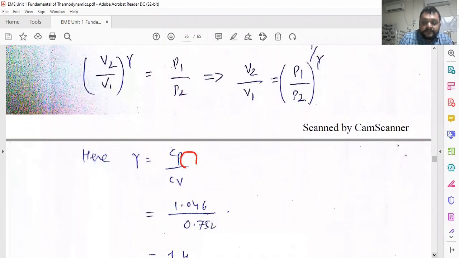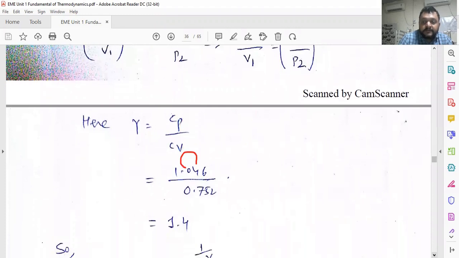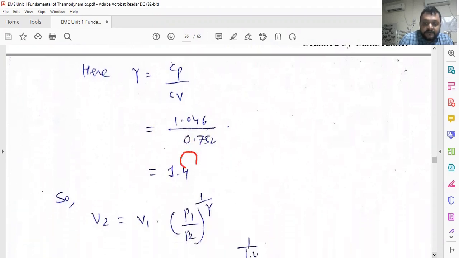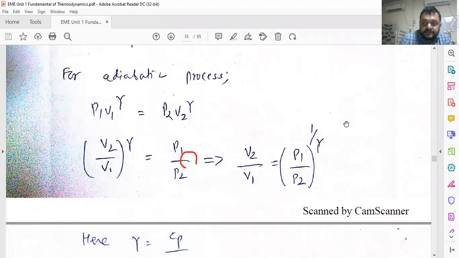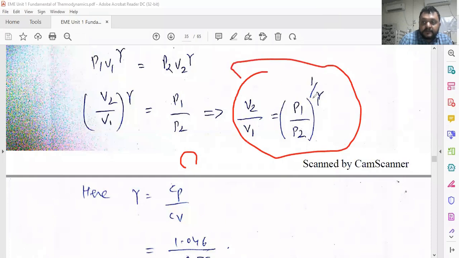Now gamma is equal to Cp upon Cv. Cp is given, Cv is given, so you can easily find out gamma. And if it is not given, then you can directly take it as 1.4 for the adiabatic process. So V2 is equal to V1 into P1 by P2 raised to 1 upon gamma. Put the value of V1, P1, P2 and gamma in this equation and find out V2. As gamma is not given, we find it by using this term for the adiabatic process. So you can easily find these things.